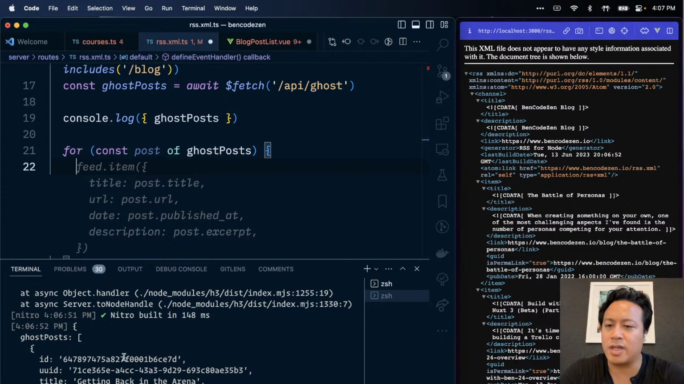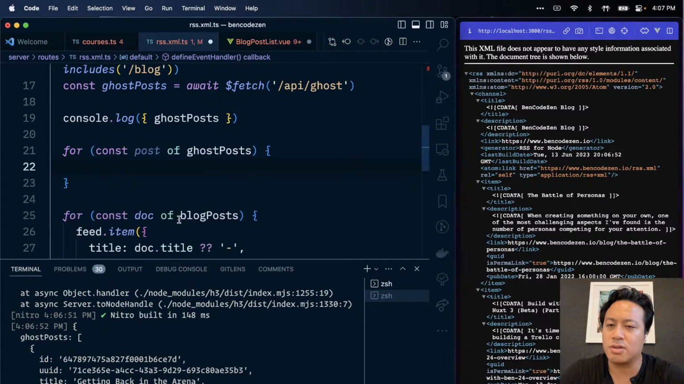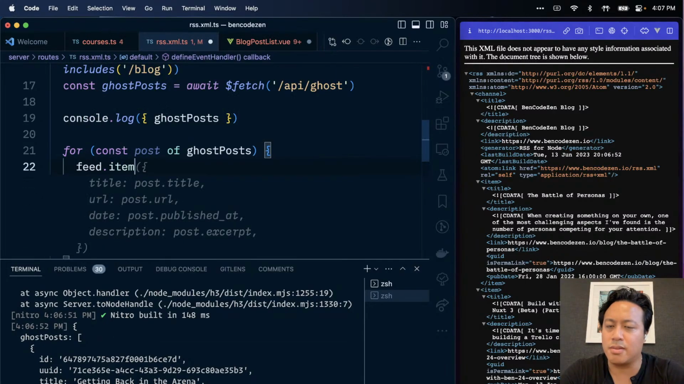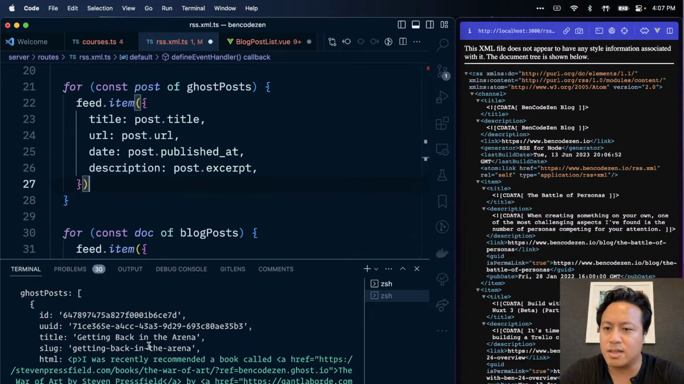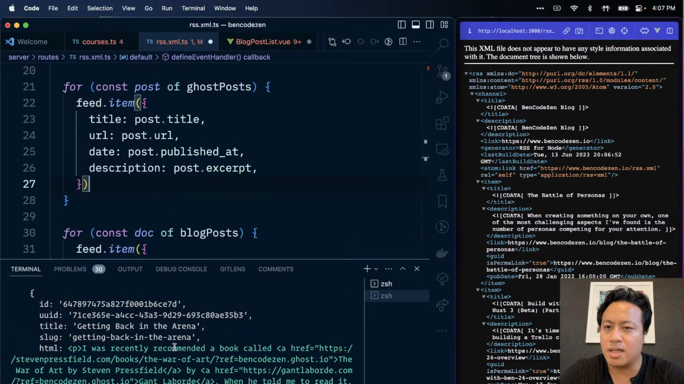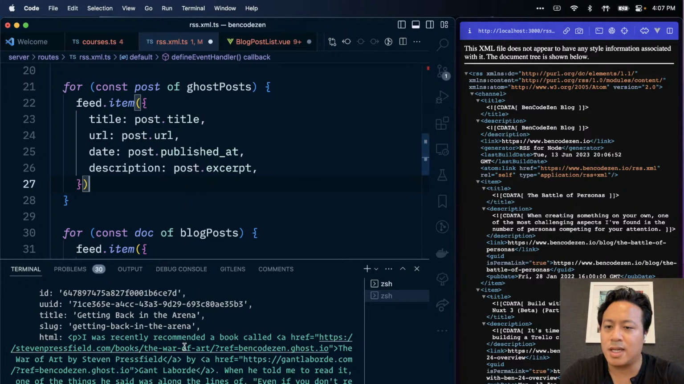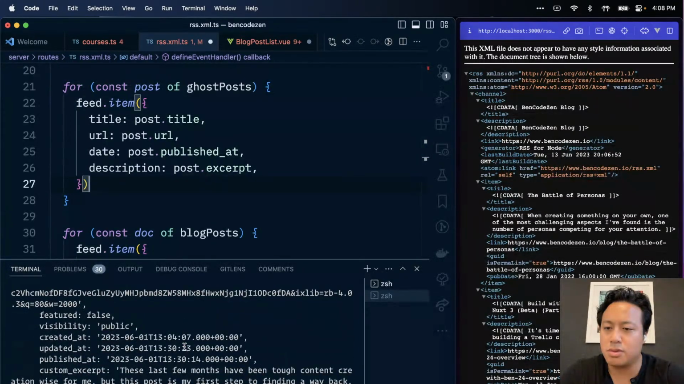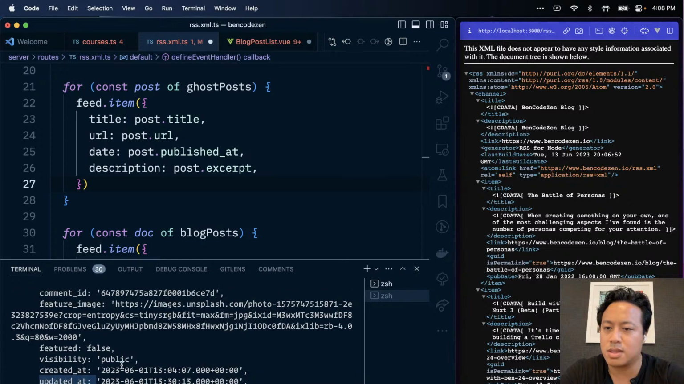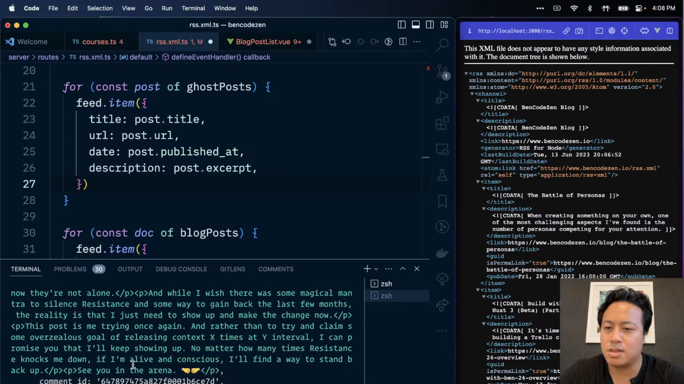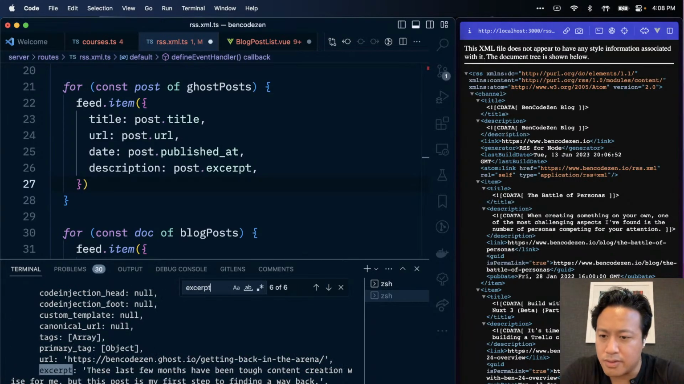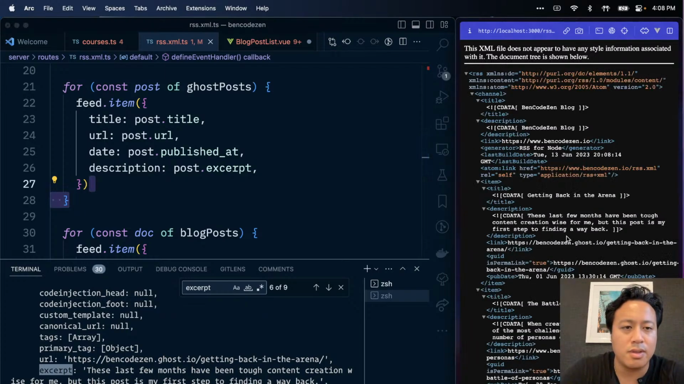An array. Well, for each one, post of ghost post, and then we can do feed.item. Let's see. We have title. Yep. URL, not quite, that'll need to be figured out at some point. Date, published at, yes. Description, post excerpt. I don't believe, no, just excerpt. Yeah, okay, this is good. Okay, let's refresh this now.